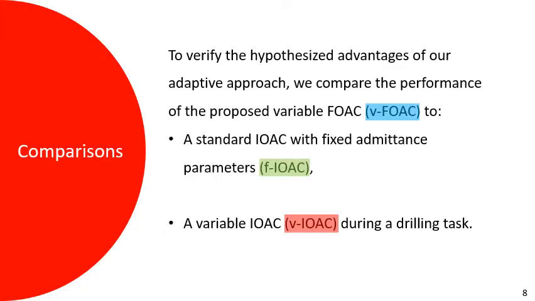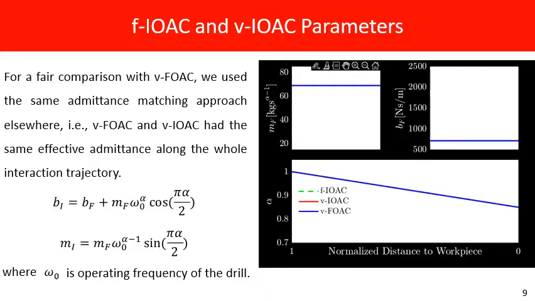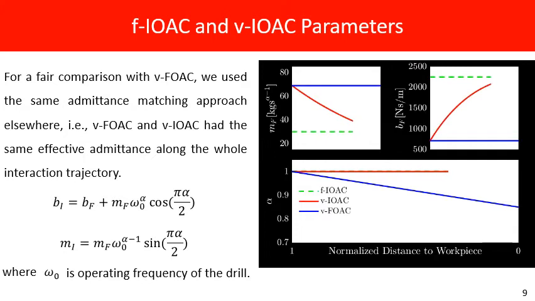In order to show the advantages of the variable fractional order controller, we compare our controller to a standard integer order admittance controller with fixed parameters and a variable integer order admittance controller during our collaborative drilling task. In the fixed integer order admittance controller, mass and damping parameters do not change throughout the task. However, in the variable integer order admittance controller, mass and damping terms change during the task. Recall that the mass and damping contributions under fractional order admittance controller are frequency dependent.